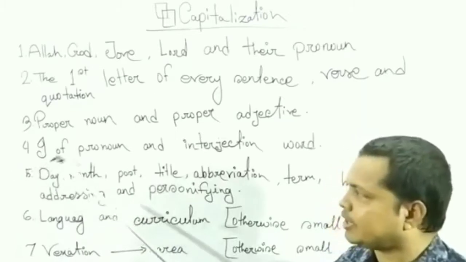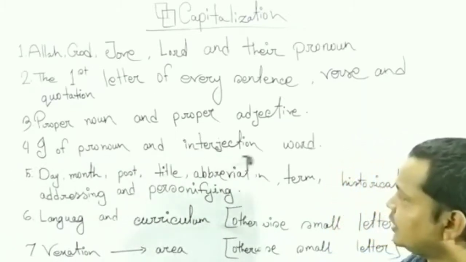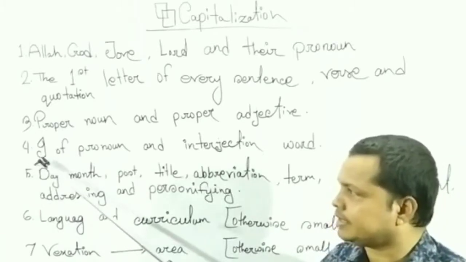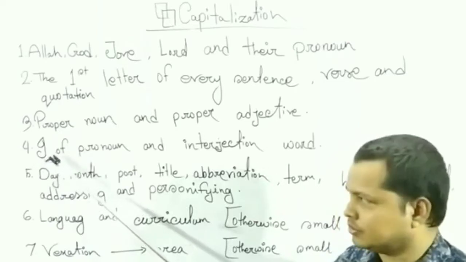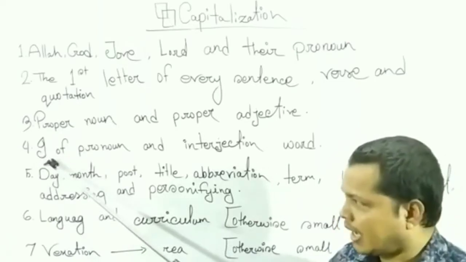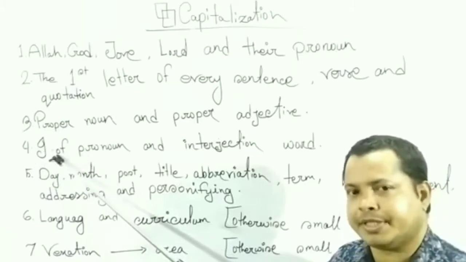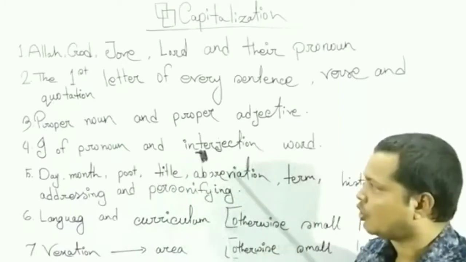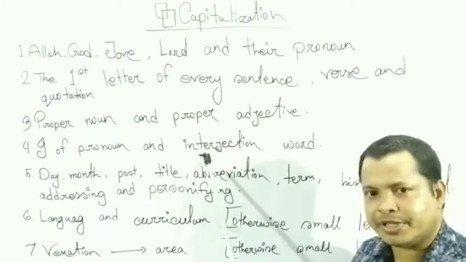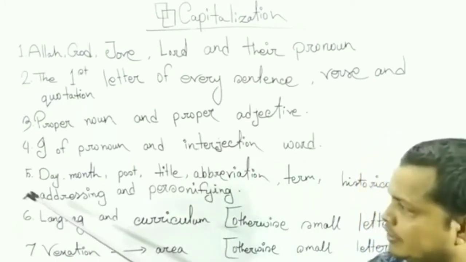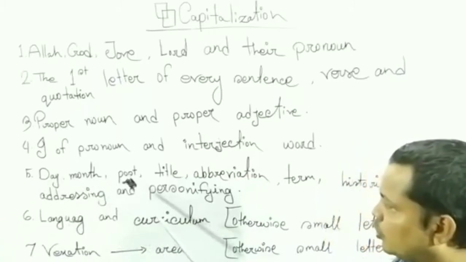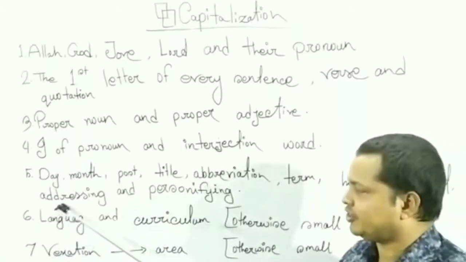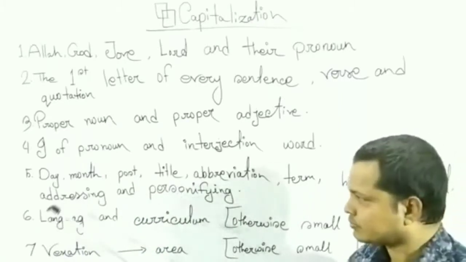Number 4, I of pronoun and interjection word. I, the letter I, when it is used as a pronoun. In that case, I, the letter I will be capital letter, and interjection word, the first letter of all interjection words will be in capital letter. Number 5, day, month, post, title, abbreviation, term, historical event, addressing and personifying.